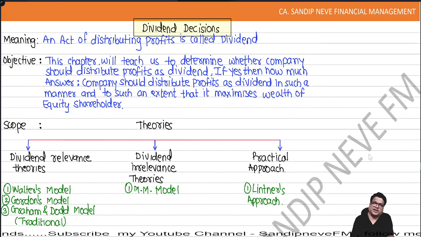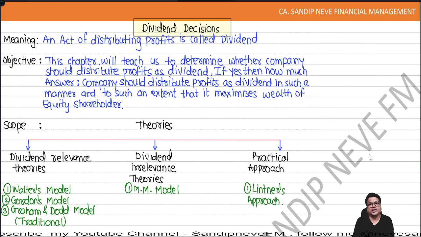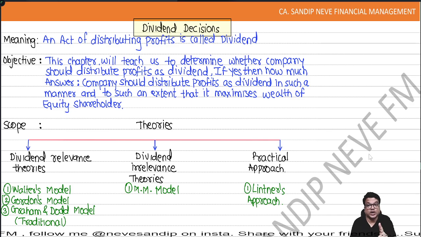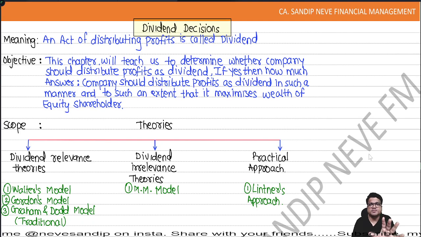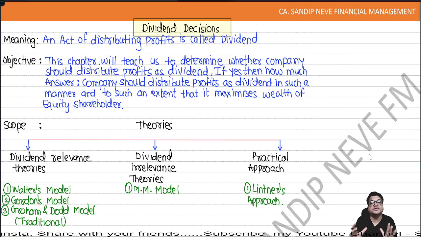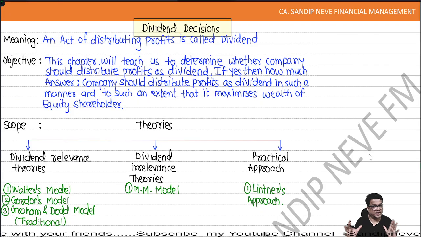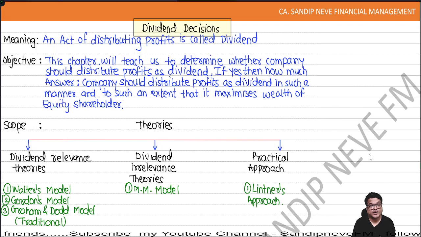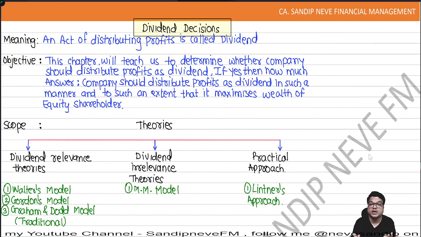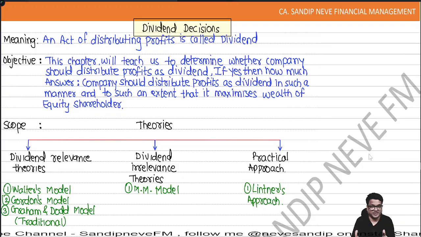What is dividend? It is an act of distributing profit to the shareholders. This chapter helps us decide how much profit should be given: first of all whether it should be given or not, and if yes, then how much. It should be given in such a manner that it helps maximize the wealth of the equity shareholder. Whatever we do as a finance manager, our ultimate aim is maximization of wealth of the equity shareholder.